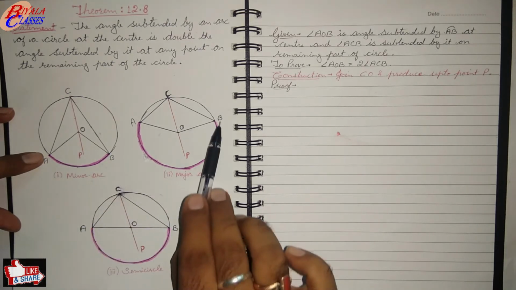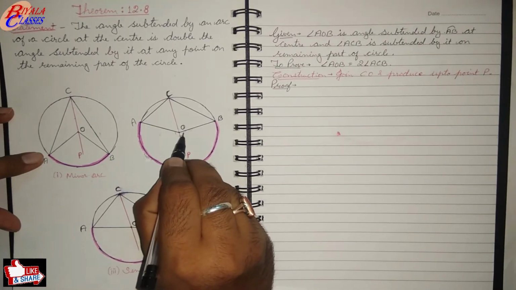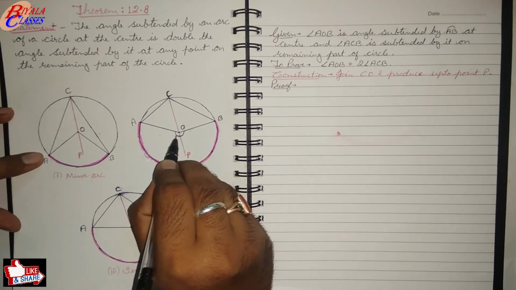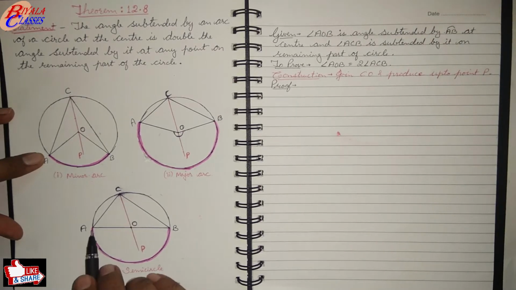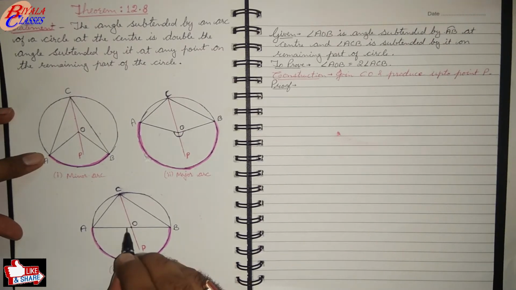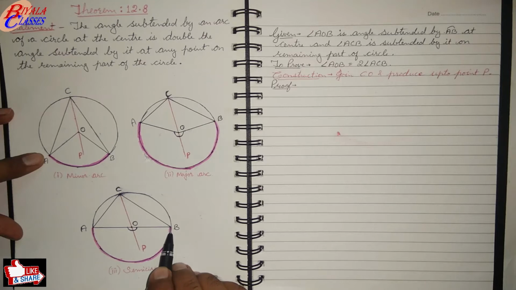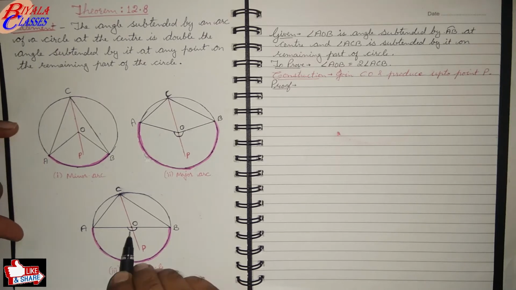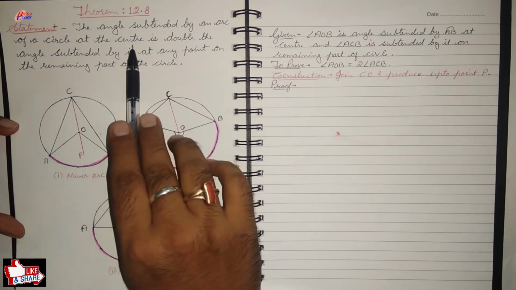Similarly, if you take the major arc, that will also subtend an angle AOB at the center. So this is the angle. Similarly, even if it is a semicircle, then also there is an angle subtended by it at the center, that is the end points of the semicircular arc will form an angle at the center. So these are the angles which are formed by an arc at the center.